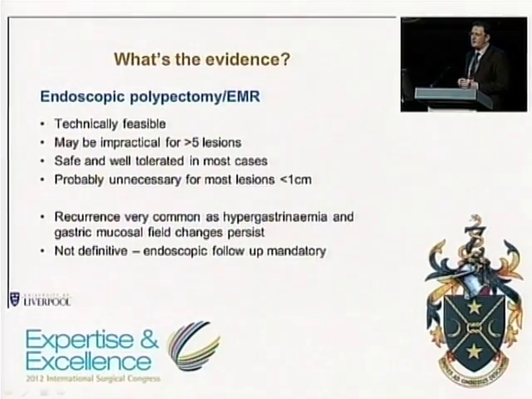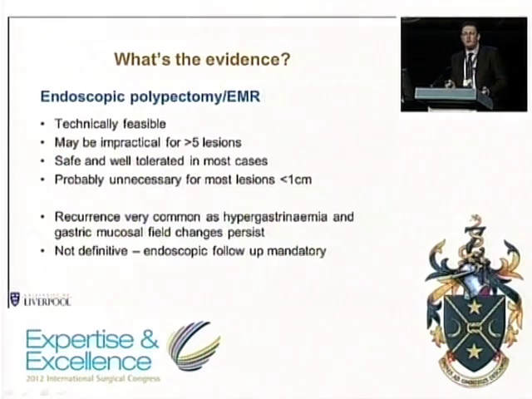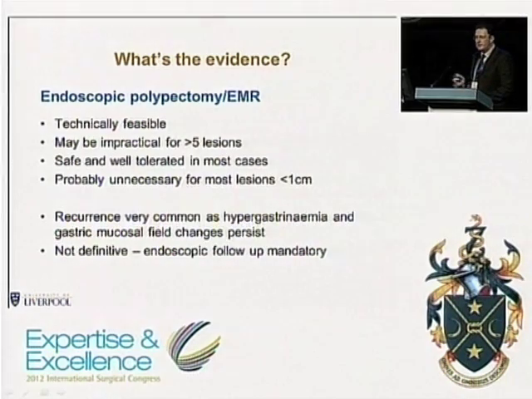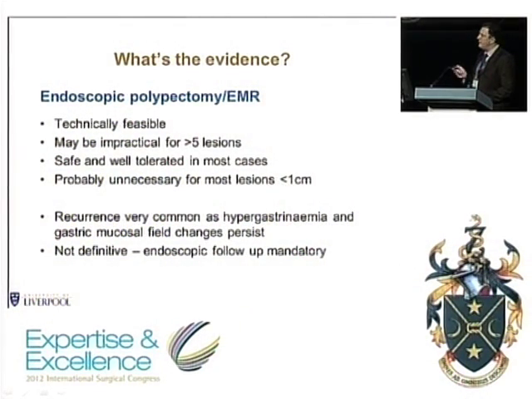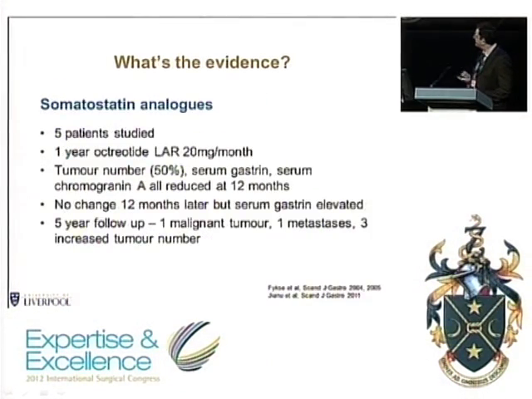If you've got more than 5 or 6 tumors, it's a bit difficult to do in a single sitting. The main problem here is that you remove the tumor, but you don't actually remove the underlying problem, the hypergastrinemia. And so almost always the tumors will recur at some point. So if you do undergo endoscopic polypectomy, it's mandatory to perform regular endoscopic surveillance to see if the tumors are recurring. But for small lesions that are few in number, this is a distinct possibility and one that should be considered in this patient.